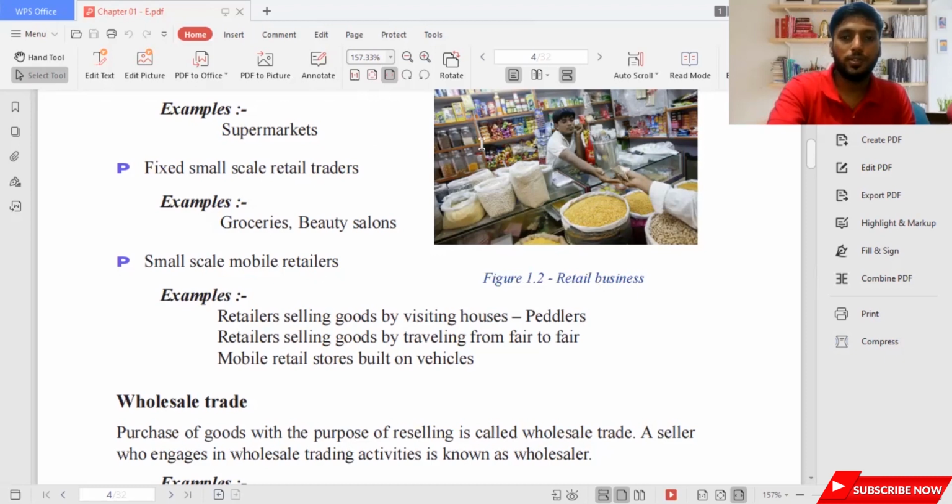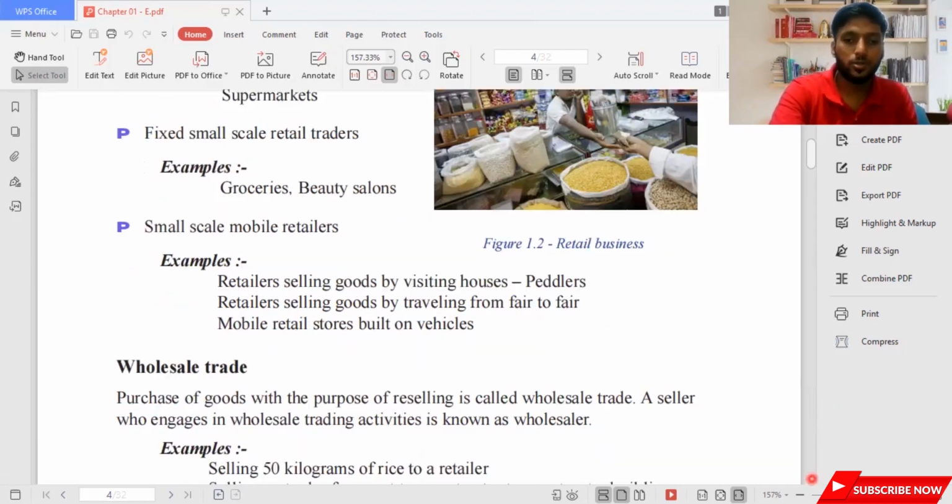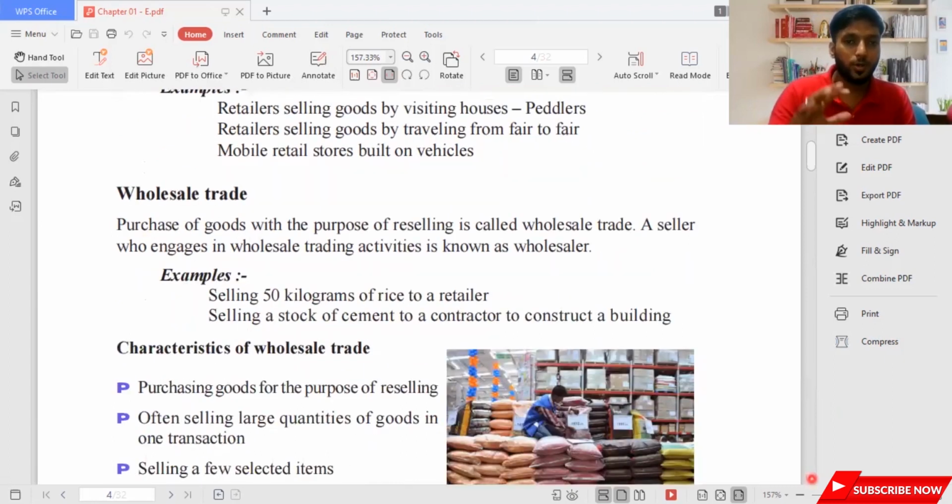Retailers sell goods by visiting houses, and by traveling from fair to fair. So from one place to another, from exhibition to exhibition, from house to house, they used to move. Mobile retail traders built on vehicles: some people take a lorry, build up a store, and go and sell the food products to the market. Then we have wholesale traders. Let's move on to wholesale traders. Now I spoke about retail traders.